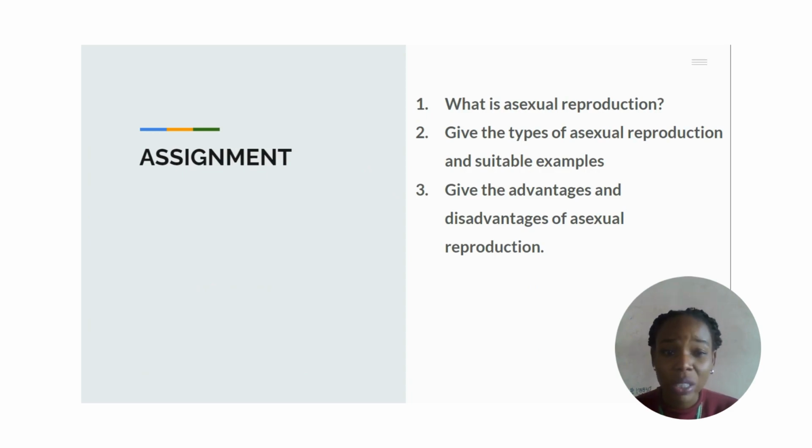Then you have an assignment here. You will tell me what asexual reproduction is. You will tell me the various forms of asexual reproduction. You will give me suitable examples of organisms for them. You can read more on it. Then you give me advantages and disadvantages of asexual reproduction.